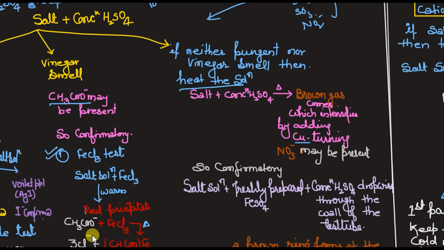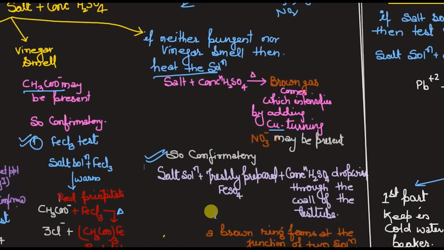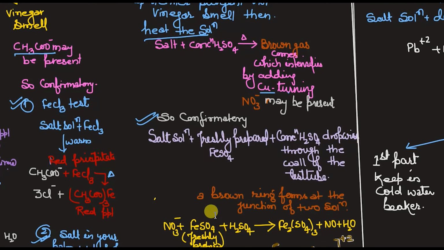It may be possible that NO3 minus may be present. And obviously, if something is present, we have to confirm. And this confirmatory is a very good, very important, and externals' favorite question, you know. So what is the confirmatory? This is called the brown ring test.